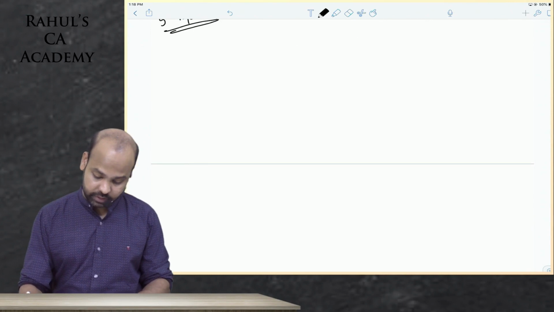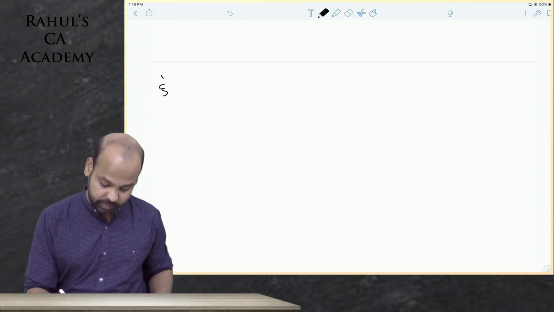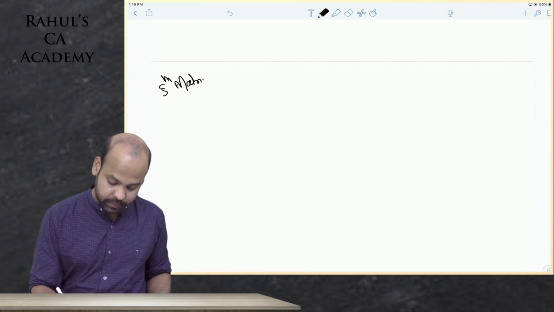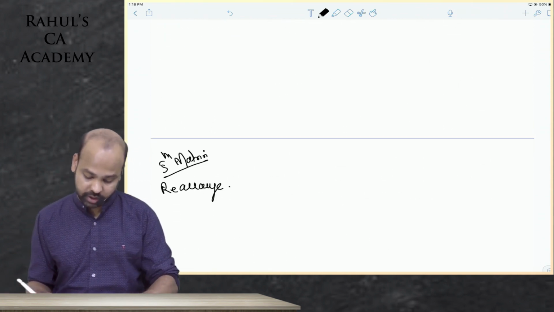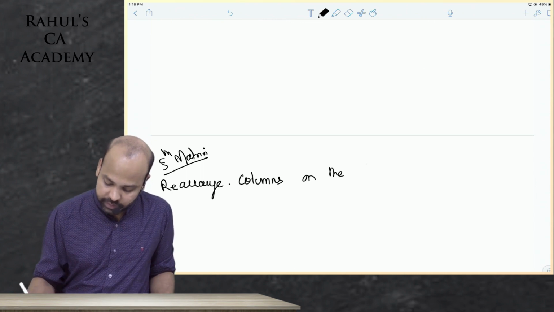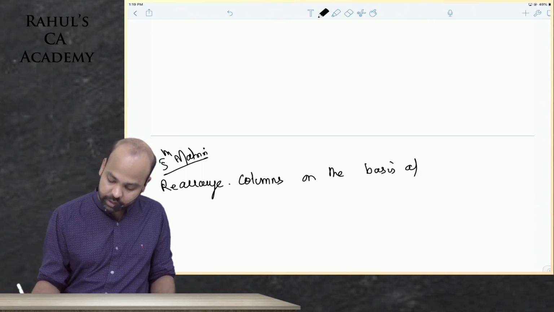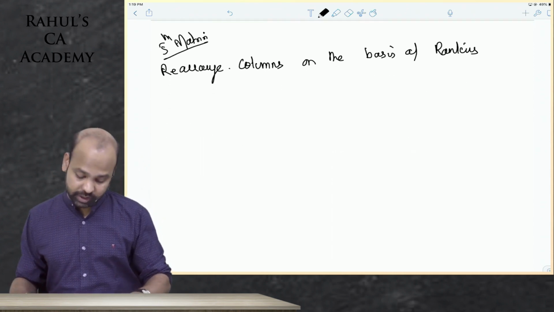I'll do it on the next slide so that you don't get disturbed there. Fifth matrix, guys. Rearrange what, beta? Columns, guys. Rearrange columns, guys, on the basis of decimal equivalent, on the basis of ranking. Whatever is first ranked should be written first. Okay, there's only one small change, guys.